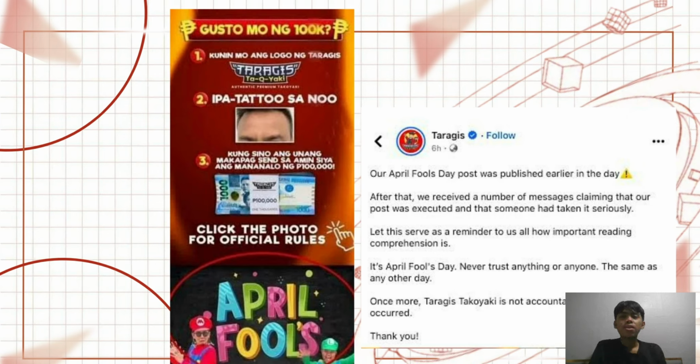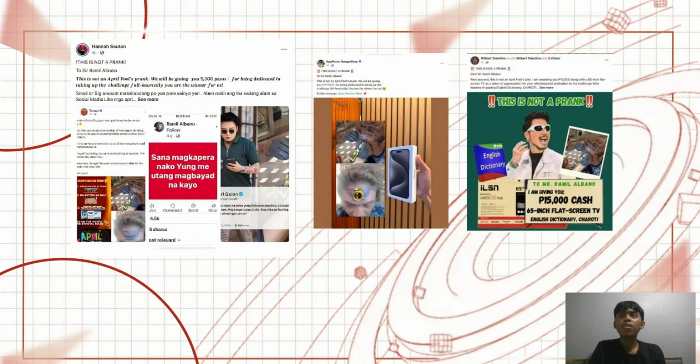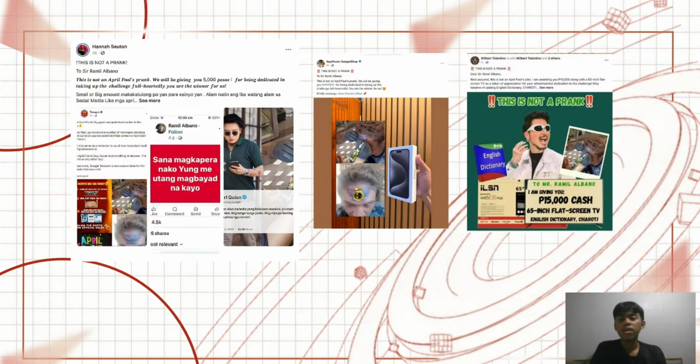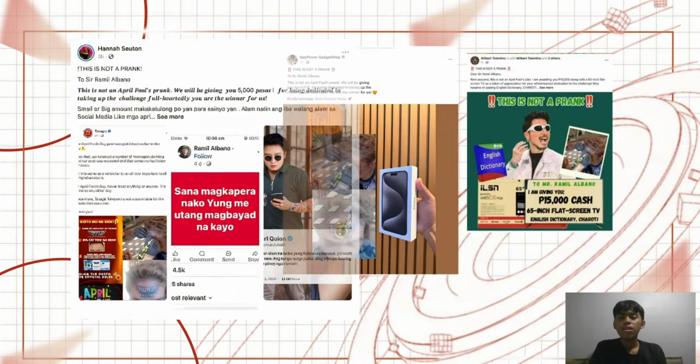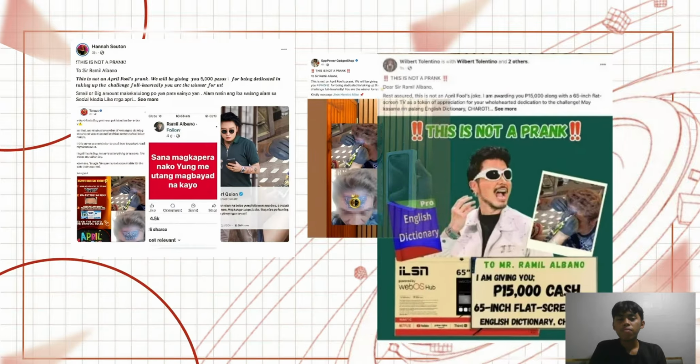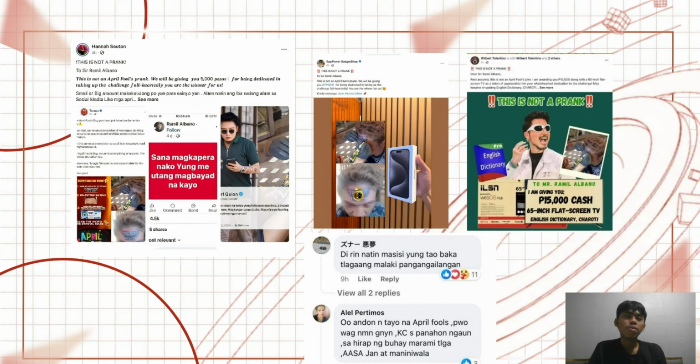And because of this, the people were actually sympathizing for the guy who tattooed it on his forehead, with some influencers even giving donations, aids, or help to Kuya who was in that situation. And here are some of the posts of the influencers who helped Kuya. Here we have this, and we have this, and we have this. And Kuya also received some heartfelt comments from the netizens saying that maybe Kuya really just needs it for something.